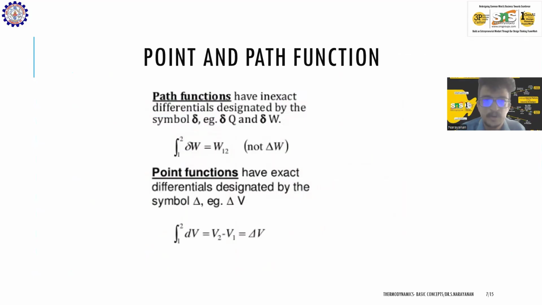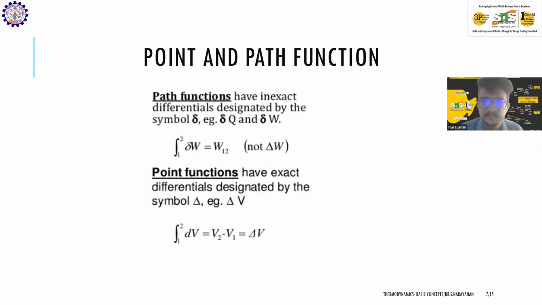Point and path functions. Pressure, temperature, volume can be denoted in a graph sheet on a point. So they are called a point function. They are available for a given state. For a given state, for example, in an inlet of a nozzle, we can say that pressure is 1 bar and 27 degrees Celsius. So that is a point function, which can be defined in a given state.